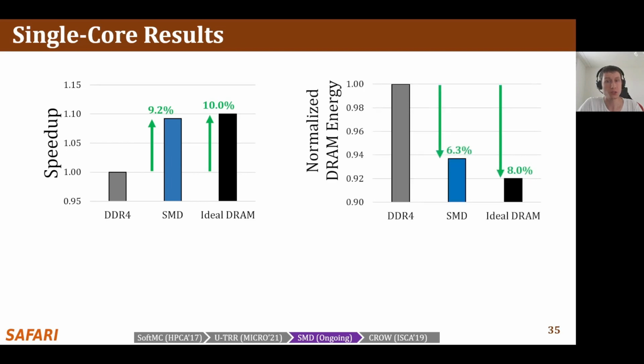The second plot shows the DRAM energy consumption normalized to conventional DDR4 baseline. We observe that SMD saves about 6.3% DRAM energy, and this is close to the energy savings of ideal DRAM. We also have multi-core evaluation results in the thesis, and the results are similar.